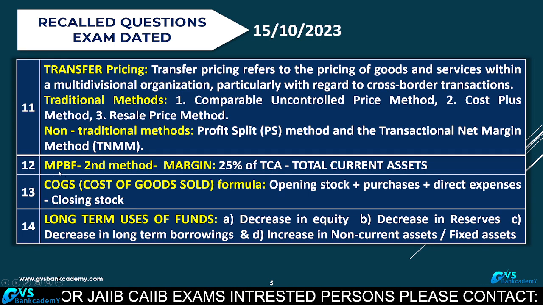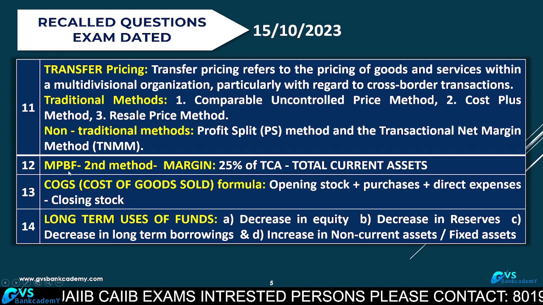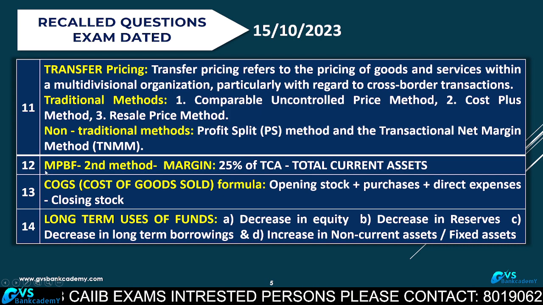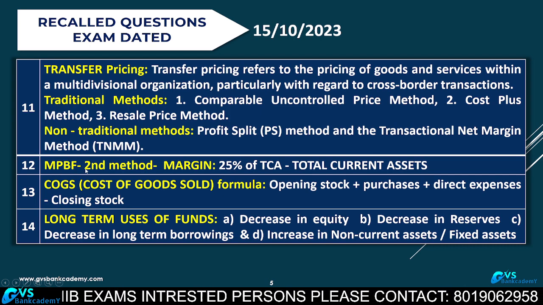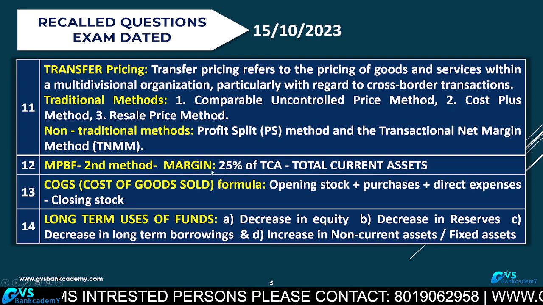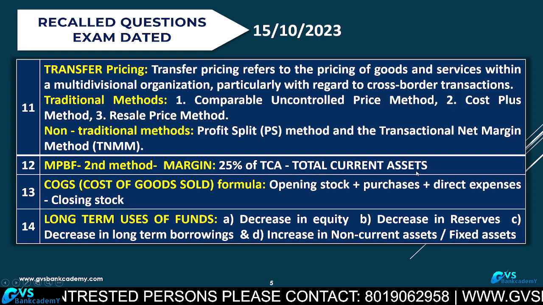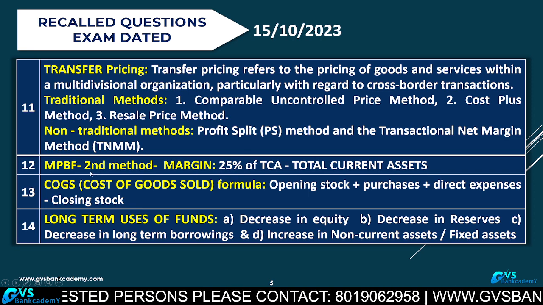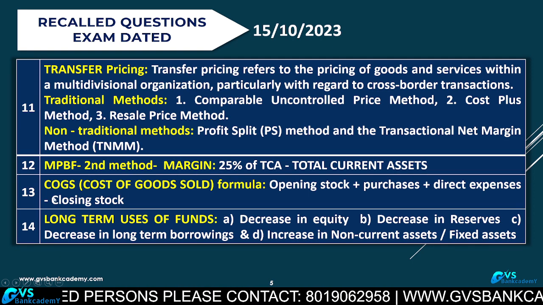Question number 12. MPBF, Maximum Permissible Bank Finance, Tandon Committee. Second method of lending: what is the borrower's margin? 25% of total current assets. That is the margin under the second method.